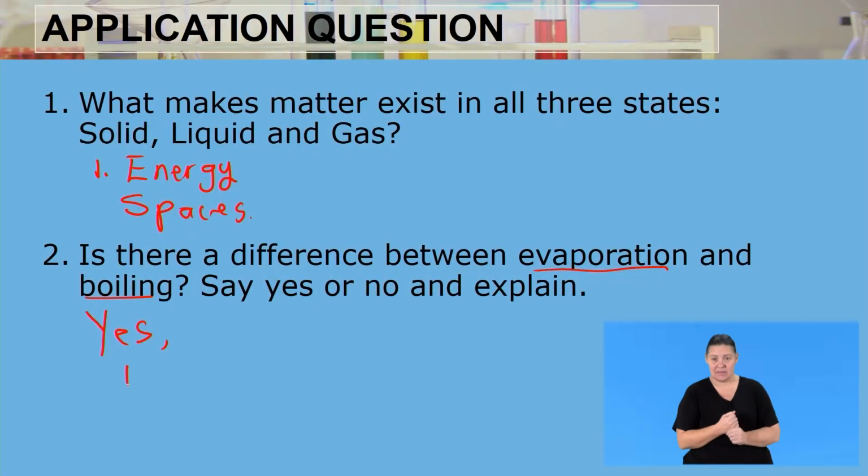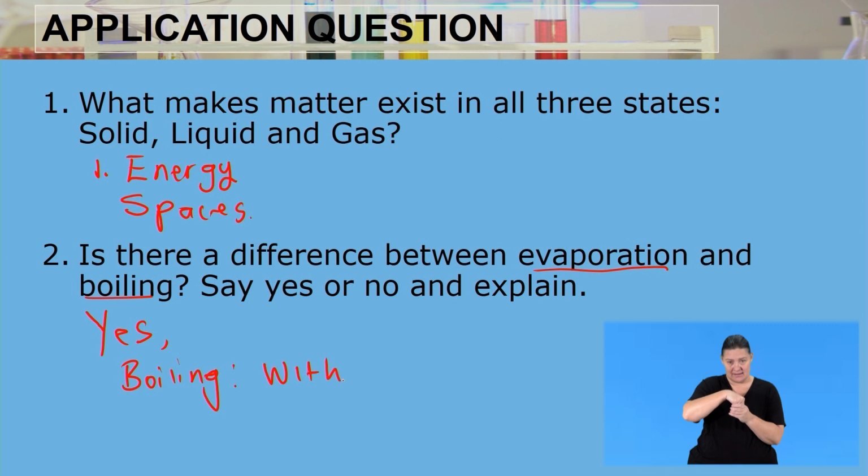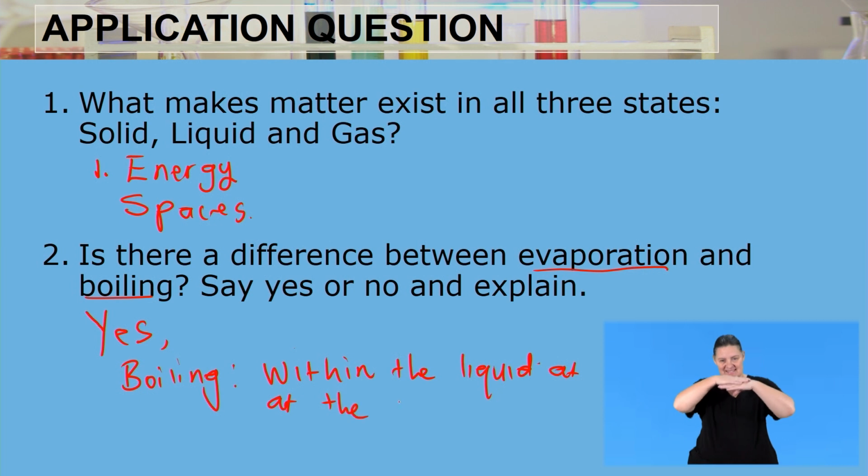To explain the difference, we need to know where evaporation happens, and also where boiling happens. We said boiling happens within the liquid and at the surface of the liquid.